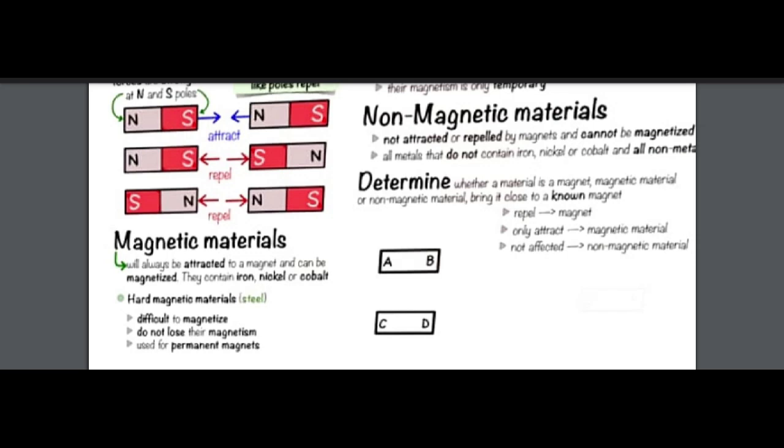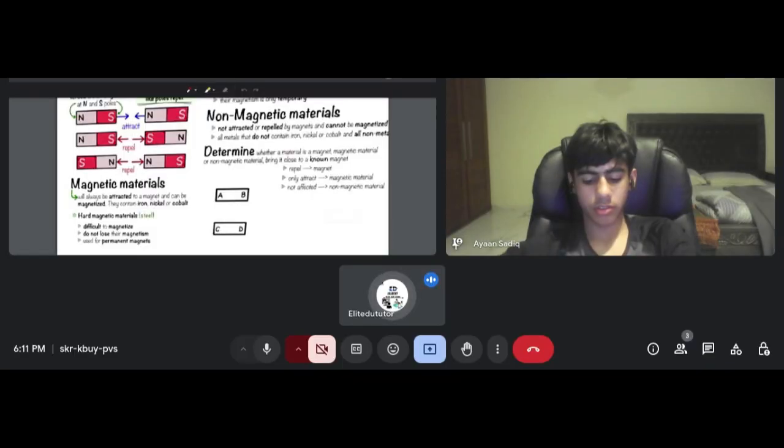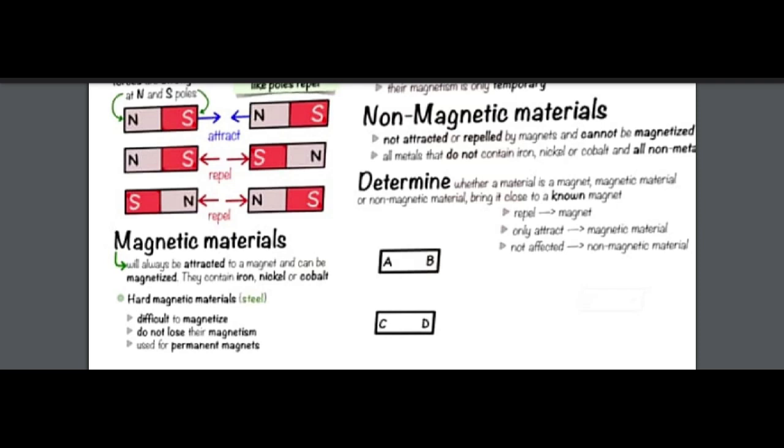They contain iron, nickel or cobalt. Hard magnetic materials, like steel, are difficult to magnetize. These are specific materials which do not get magnetized easily, do not lose their magnetism, and are used for permanent magnets. When they do get magnetized, it is a very difficult step to demagnetize them. This is the best example of permanent magnets. I hope you get the concept of magnetic materials.